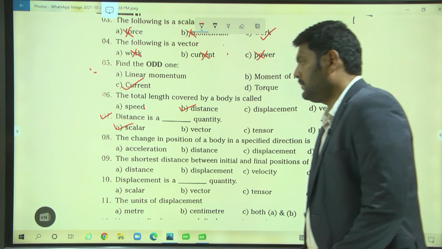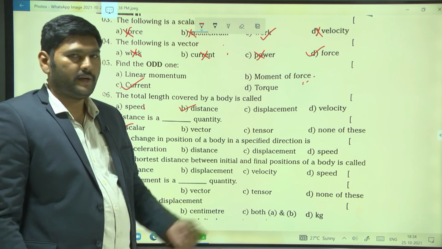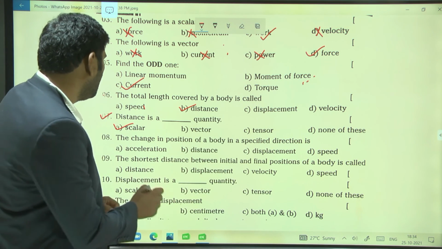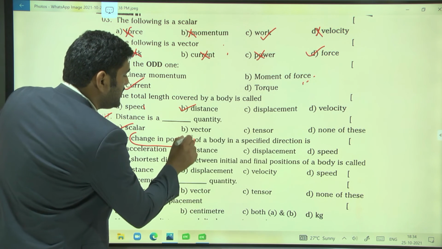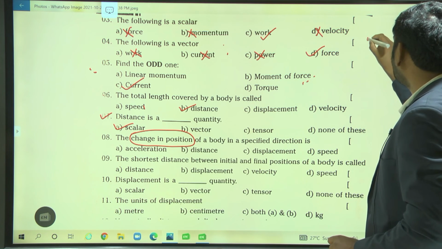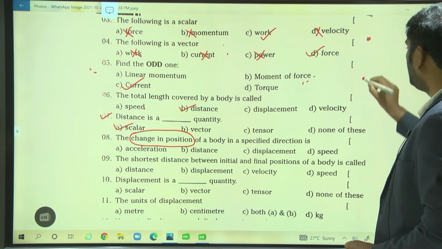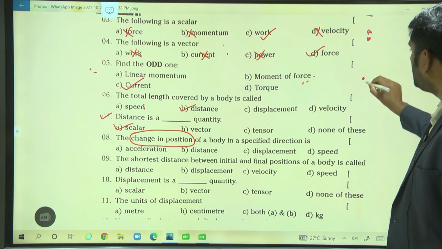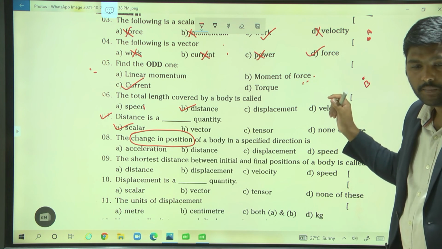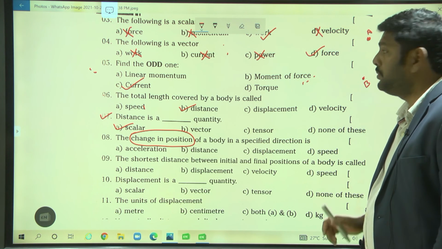Next, coming to the 8th question: the change in position of a body in a specified direction. Keep in mind, change in position. What is meant by change in position? For example, this is a body, an object. This is position A, and this is position B. When any object changes from A to B, it changes position.